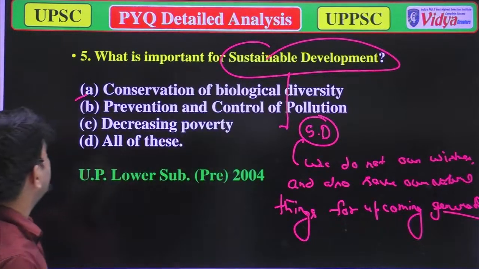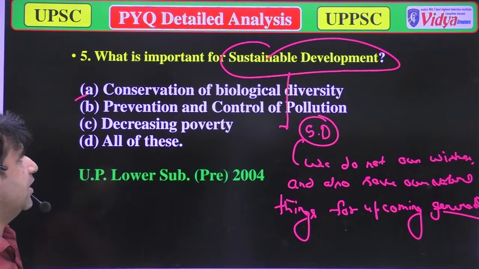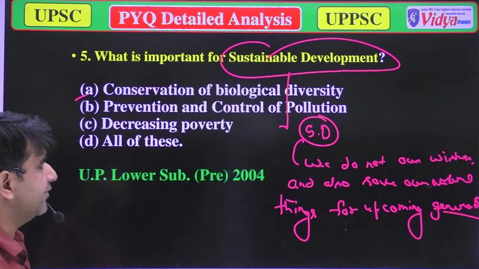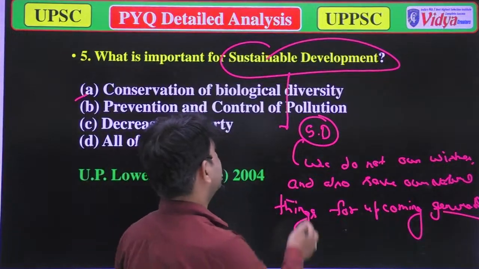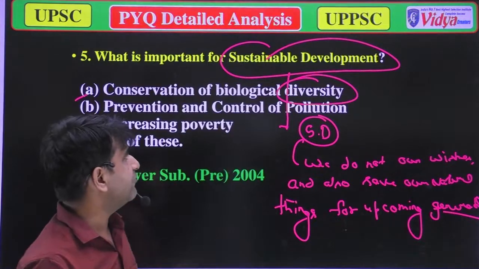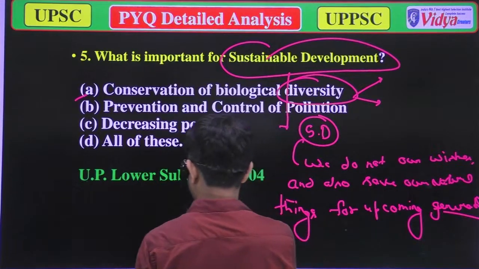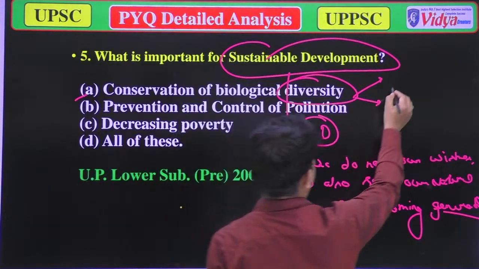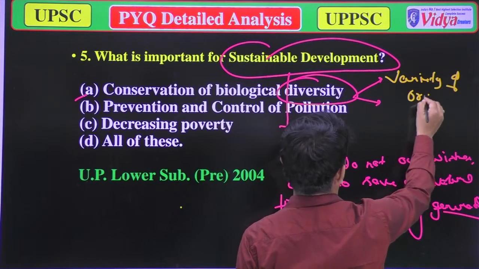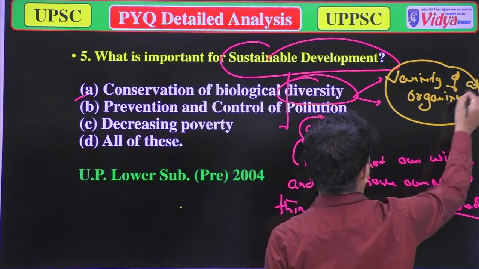So the question is, which of the following things are important for sustainable development. First is the conservation of biological diversity. Yes, it's very important. First, what is diversity? Diversity means variety. Diversity means variety of organisms at a certain place.